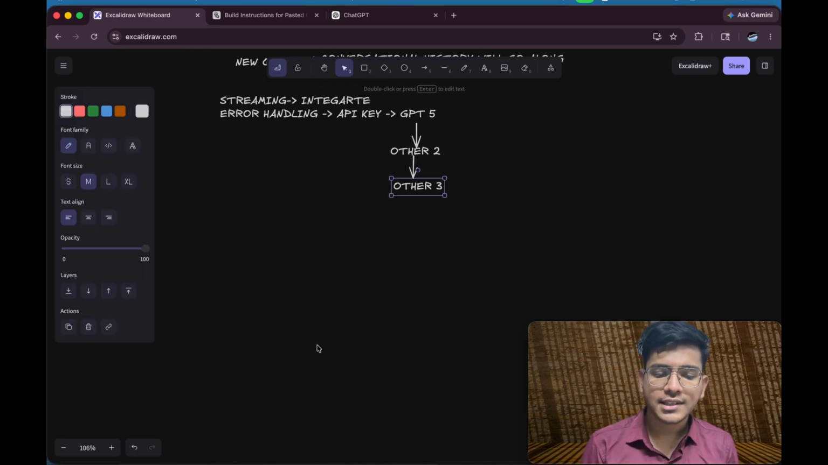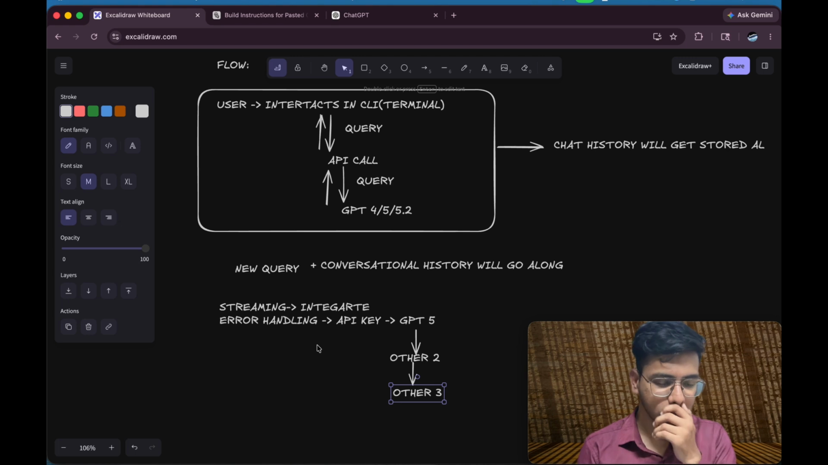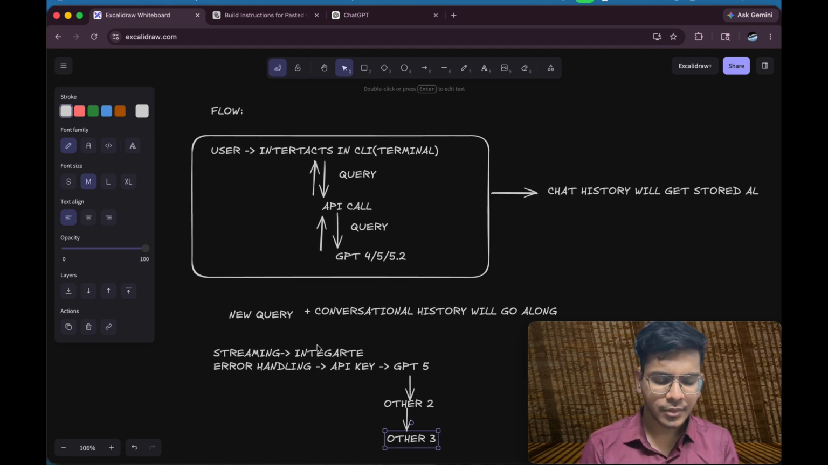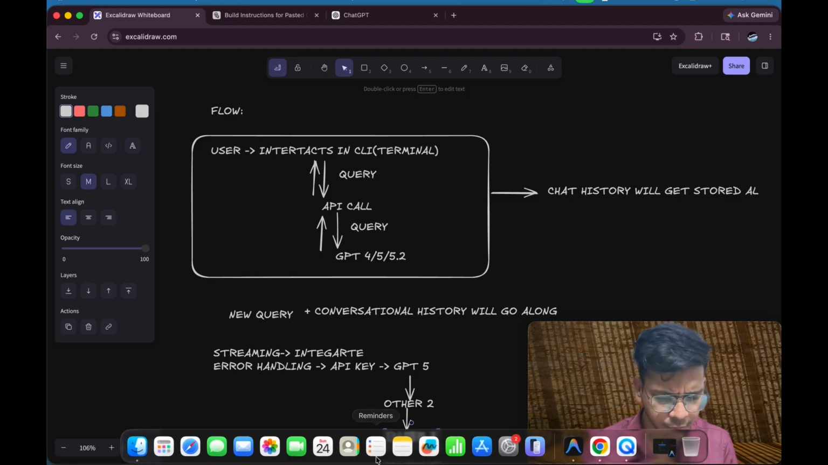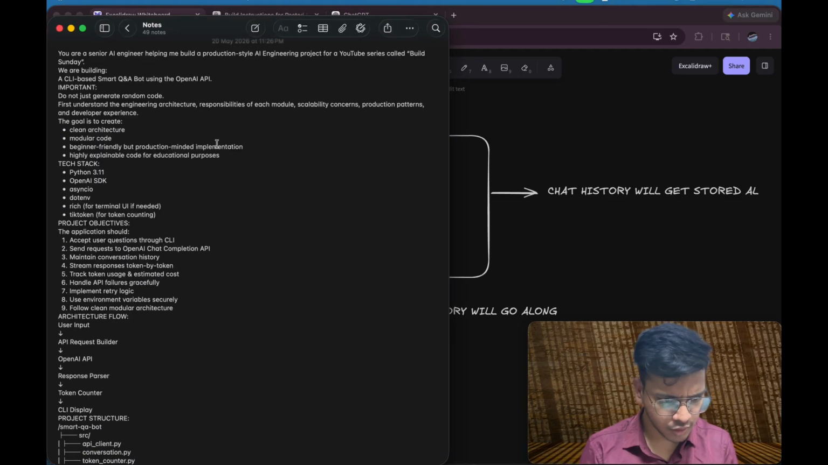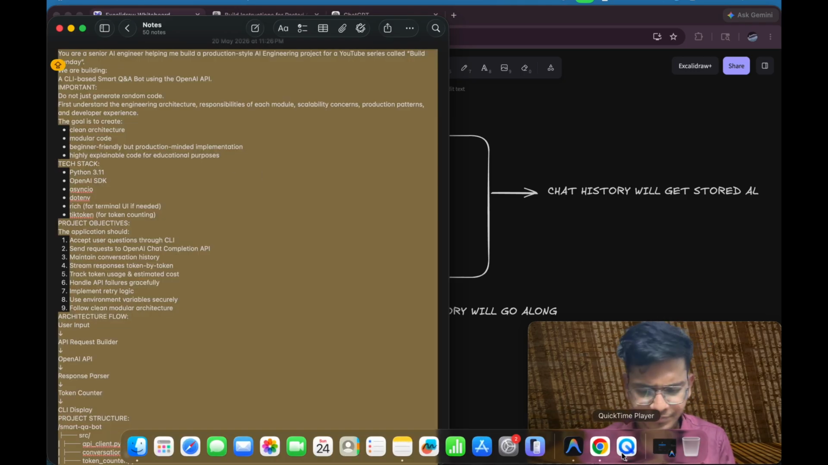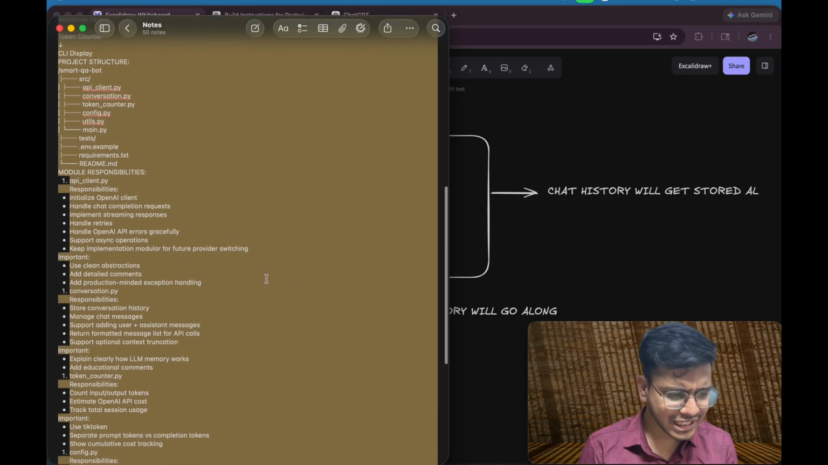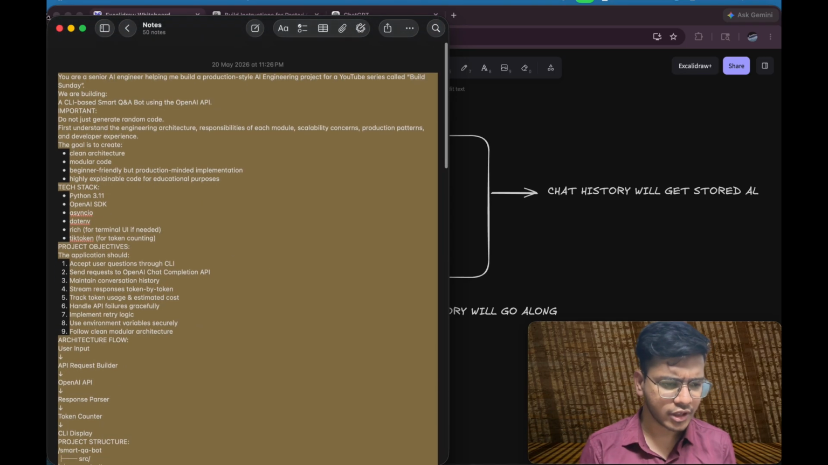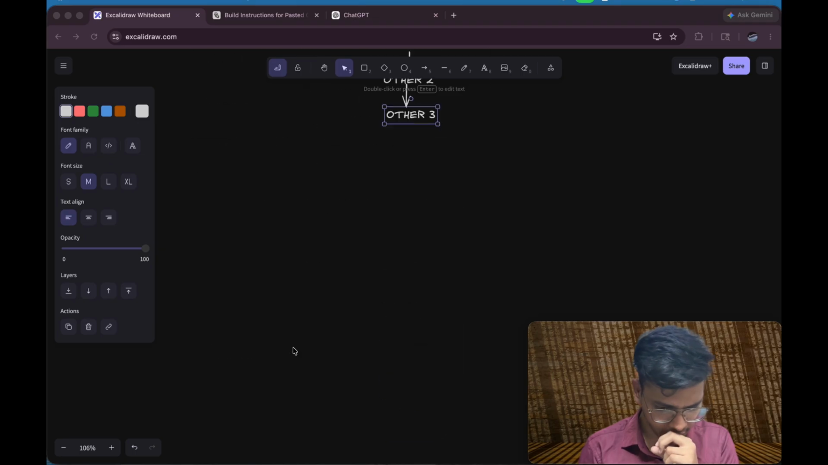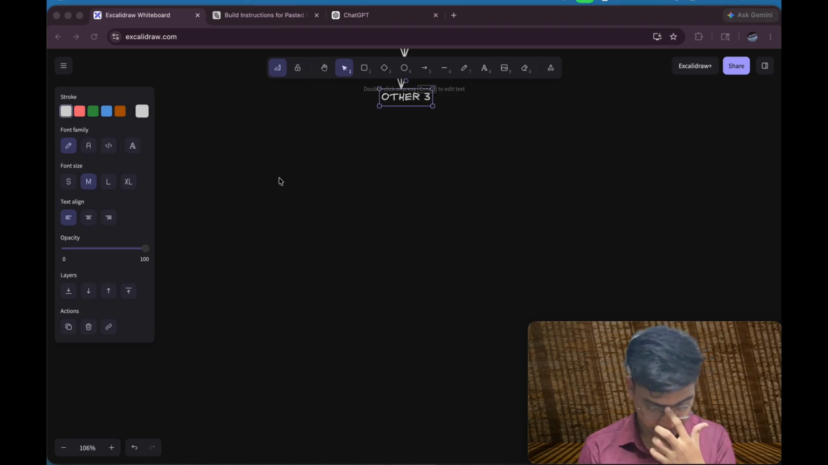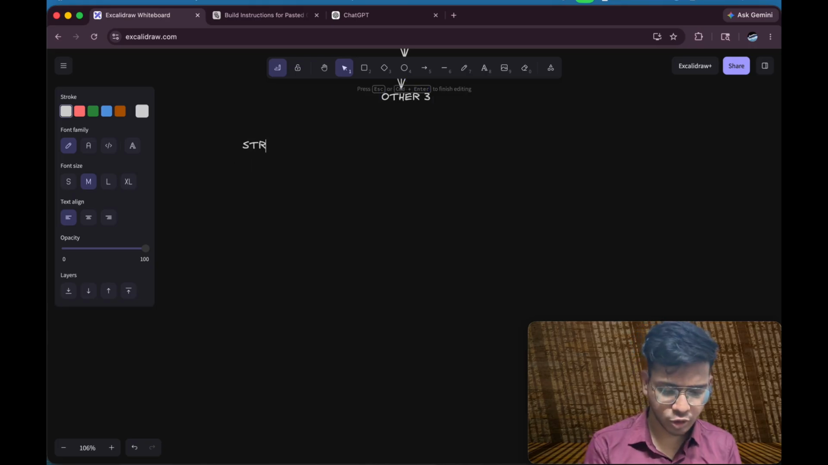Okay, now before we talk about the structure of code and what the files are, I have a prompt here. This is the prompt. In this prompt I have clearly mentioned the code structure and everything. But before I give that prompt to my IDE, let me explain the code structure to you as well.